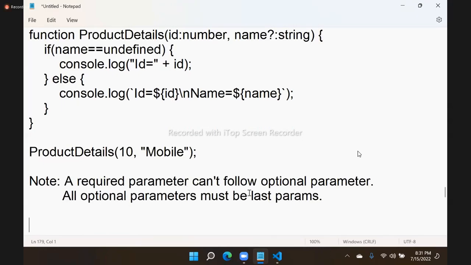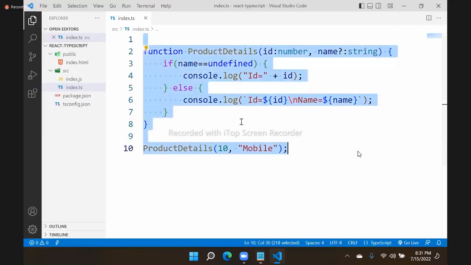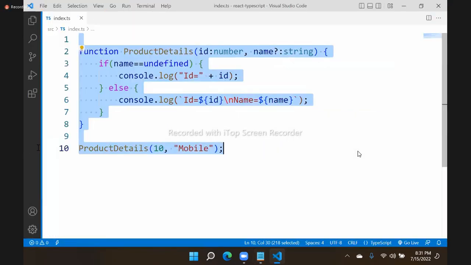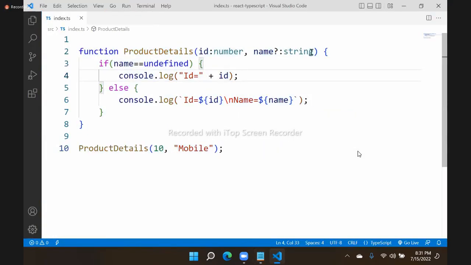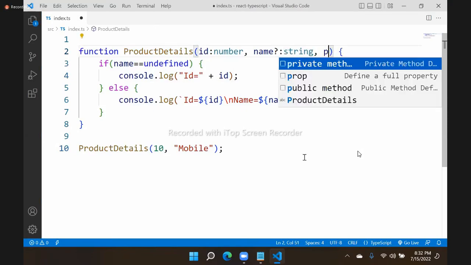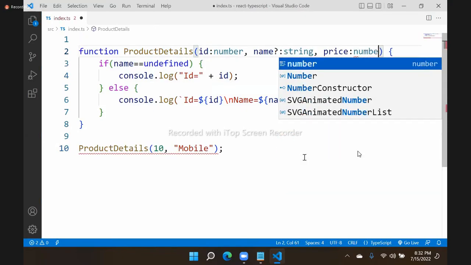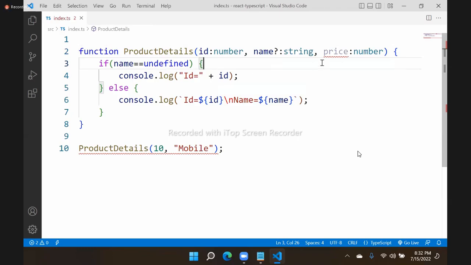So you see here in the formal list, we have two parameters. One is id, another is name. I have another parameter price, which is a number type. It is a problem, because price is a required parameter and name is an optional parameter. After an optional parameter, a required parameter cannot follow.